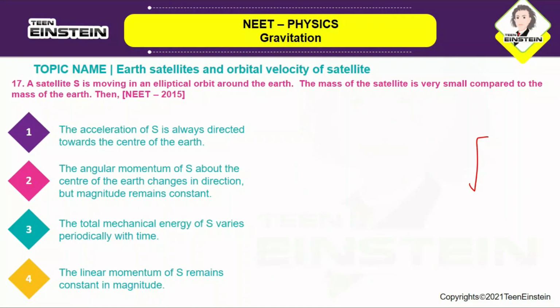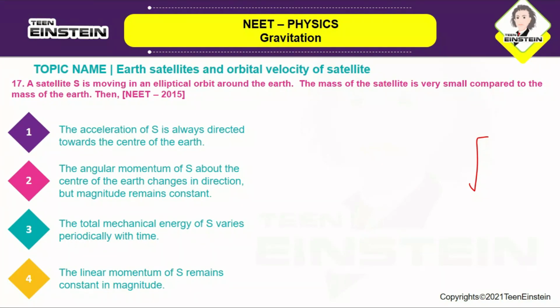A satellite S is moving in an elliptical orbit around the Earth. The mass of the satellite is very small compared to the mass of the Earth. So they have given again some options here, so you're not going to solve anything. The first option is the acceleration of S is always directed towards the center of the Earth. Second one is the angular momentum of S about the center of the Earth changes in direction but magnitude remains constant. Third one is the total mechanical energy of S varies periodically with time. Fourth one is the linear momentum of S remains constant in magnitude. So you can read the question: a satellite S is moving in an elliptical orbit around the Earth. The mass of the satellite is very small compared to the mass of the Earth.